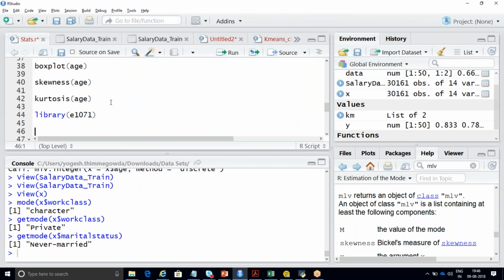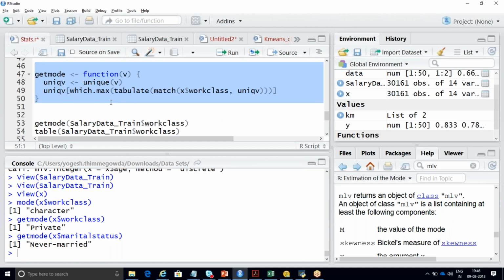Remember, there is no function for your mode. There is no inbuilt function for your mode in R. Try to write it down. So there is no mode function in your R. So you need to write an explicit function to calculate your mode. What is that explicit function? You need to write a function in this particular way.